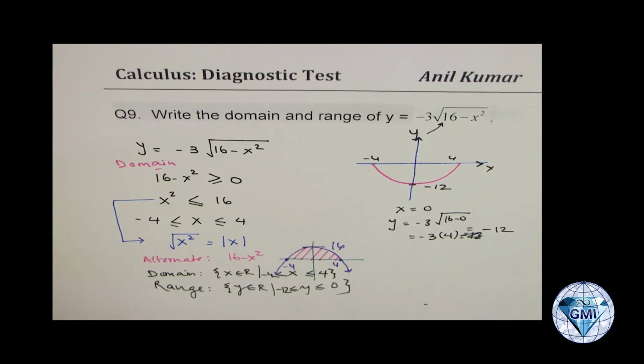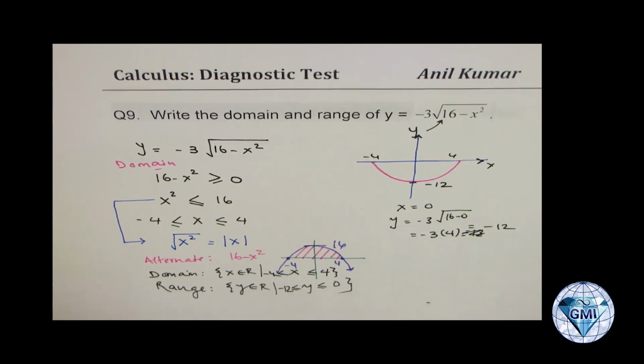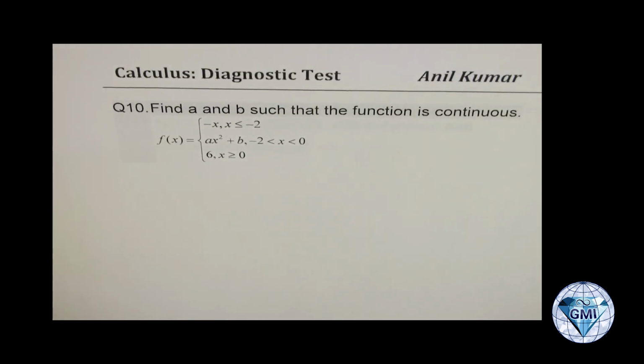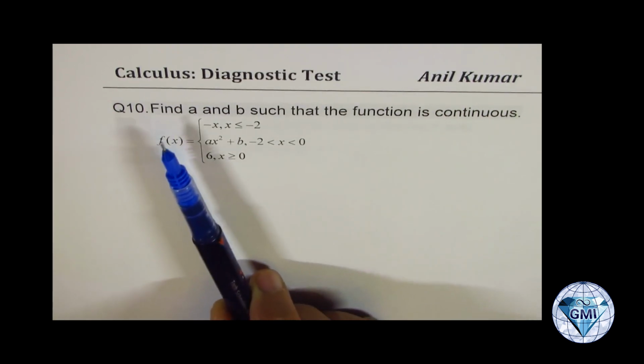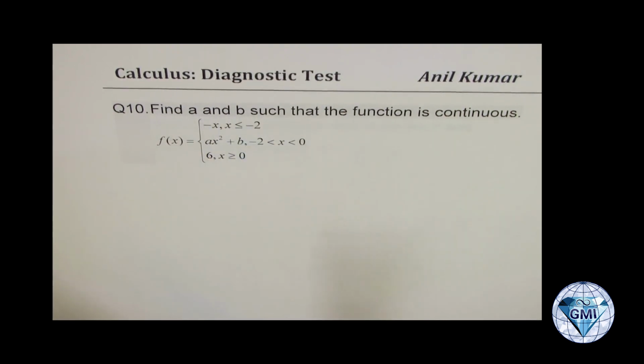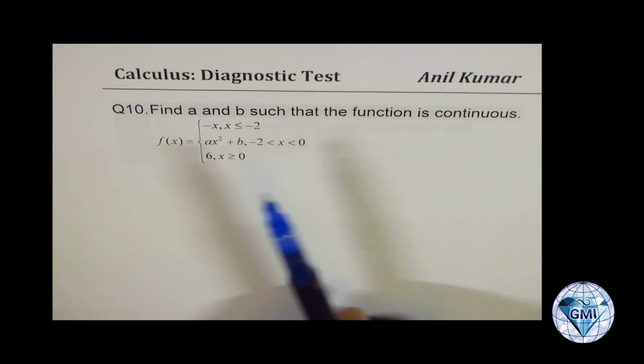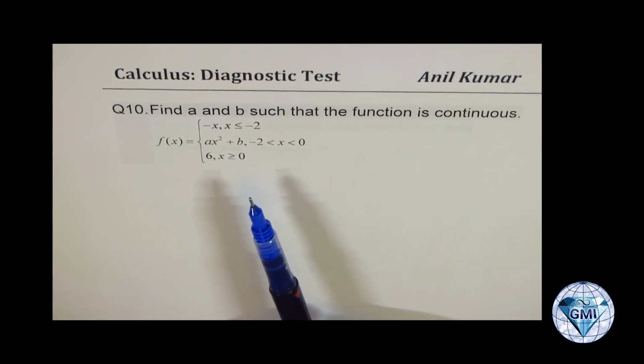So as a part of diagnostic, you should look into many other examples with combinations of functions as we've taken up here. Now let's look into question number 10, which is based on piecewise function. The question here is, find a and b such that the function is continuous. You can always pause the video, answer the question, and then look into my suggestions.